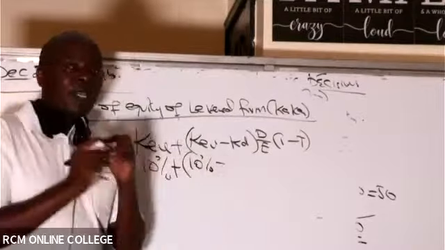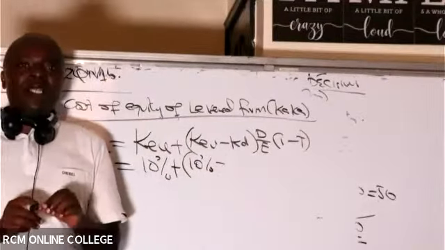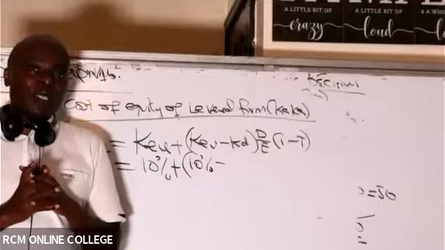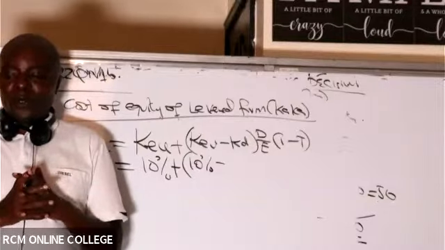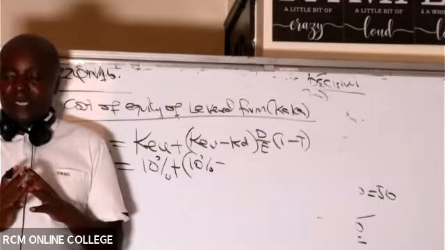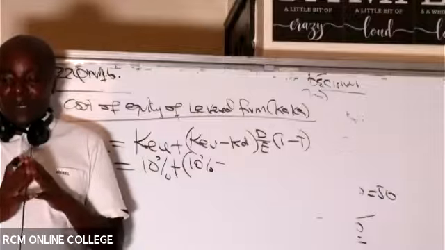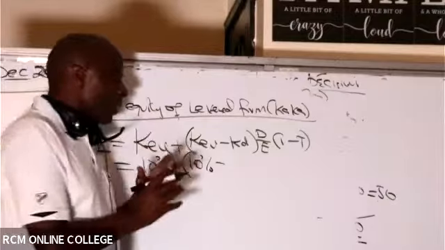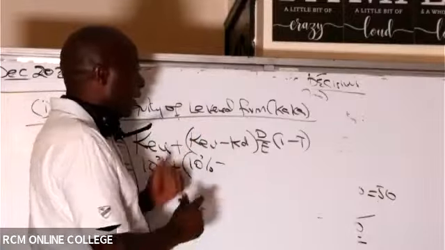So do we have any debt instrument? If yes, do we know the interest of that debt instrument? They're telling me it is 5%, isn't it? KD is cost of debt, 5%.